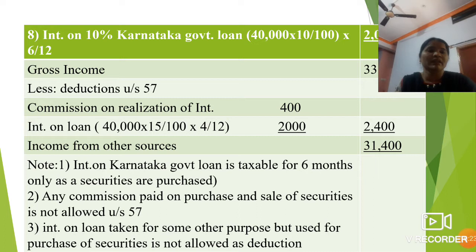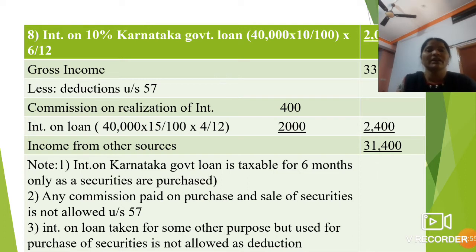Here the 1st April is given, so he has to pay only 4 months' interest, that is 4 divided by 12. Here the interest on loan is 2,400. The total amount you should put into the outer column. When you deduct this amount from the gross income, your income from other sources is 31,400.